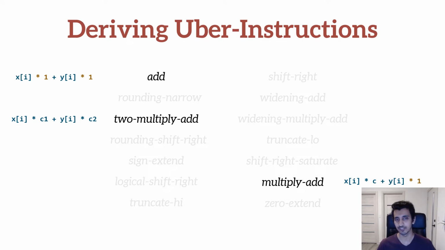If we rewrite these expressions slightly, it's obvious that both the add and the multiply add instruction implement a specialization of the more general two-multiply-add pattern. In fact, we can view all three of these instructions as a specialization of the even more general n-multiply-add pattern. And it gets worse. In the full instruction set, for each of these instructions shown here on the slide, we have multiple variants for handling different integer types. We also have variants for widening and non-widening arithmetic, and we even have variants that specialize for different input data layouts.